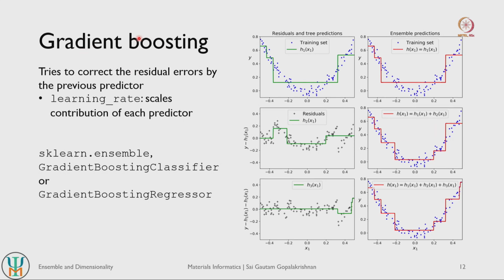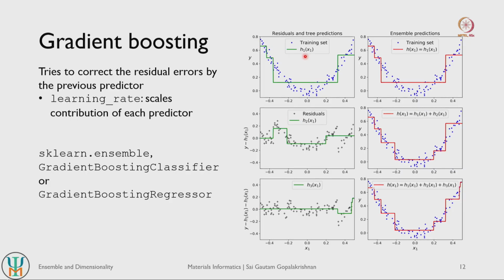The other popular way to do sequential learning is referred to as gradient boosting. So what happens here? In gradient boosting, each subsequent model tries to correct the residual errors, the set of errors that is being made by the previous predictor or the predecessor.